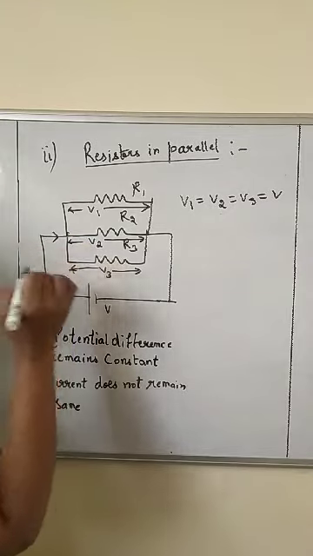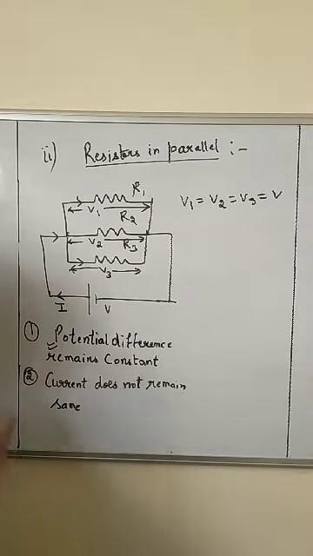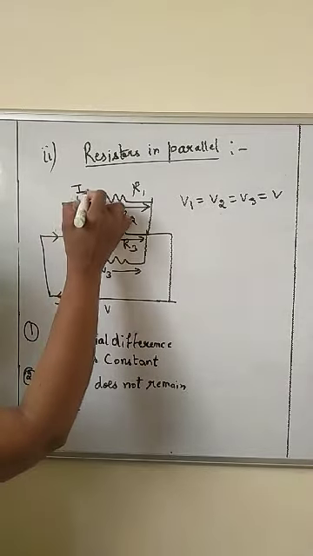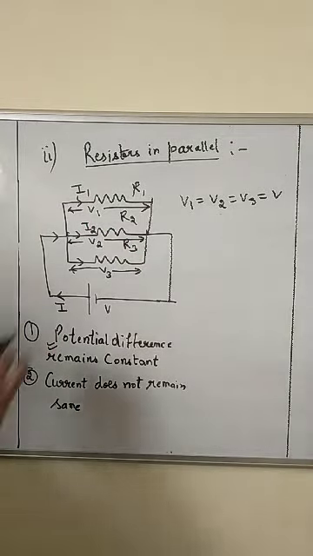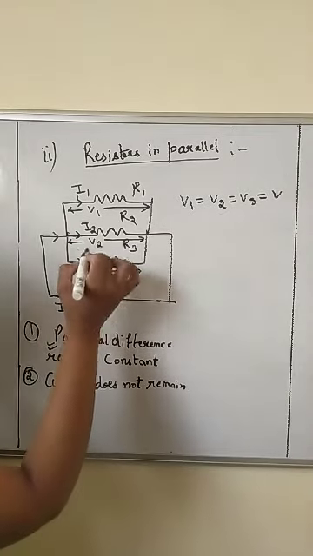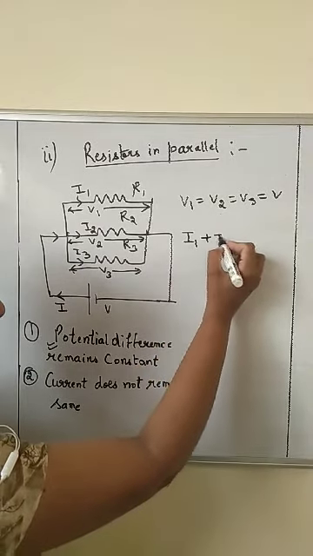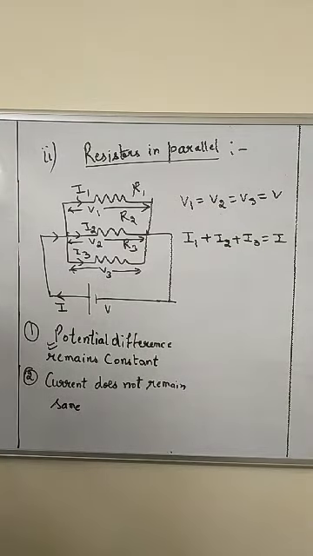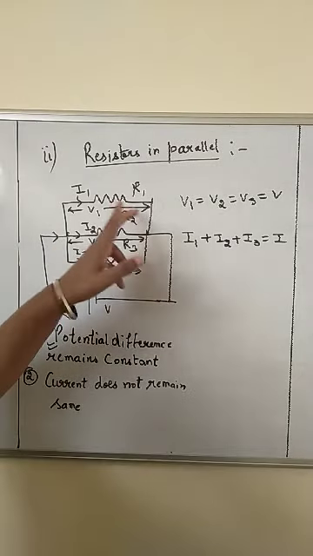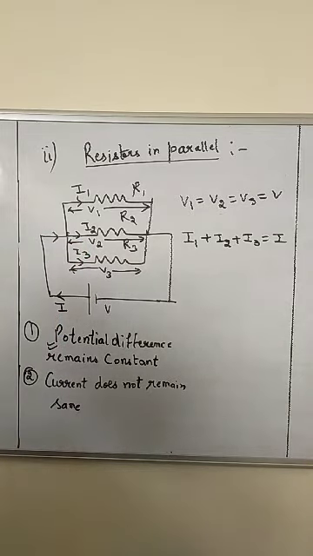Okay, current will get divided. Let this I current be the total current of this circuit. V is the net potential of this circuit. This I will get divided. This is I1. Let in this branch current is I1. Along R2 current is I2, and along R3 current is I3. Now can I write like I1 plus I2 plus I3 will be equal to I. ठीक है? Why? Because this I current gets divided into R1, R2 and R3. So net sum of I1, I2 and I3 will be equal to I. Clear?